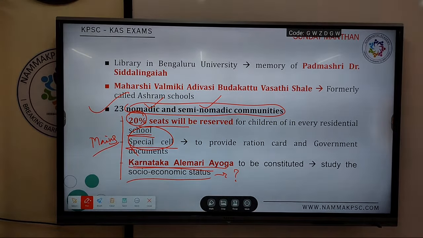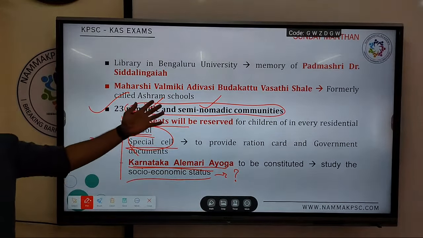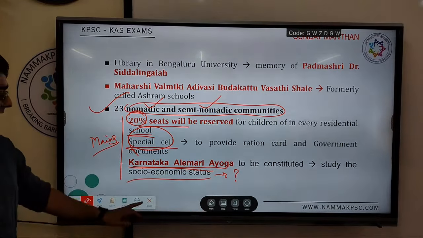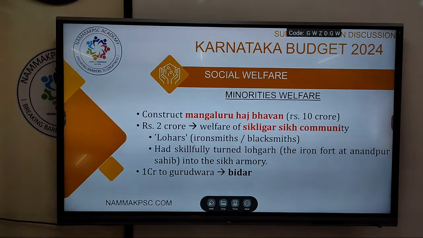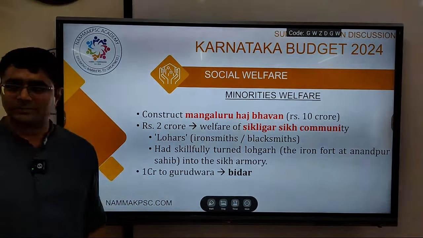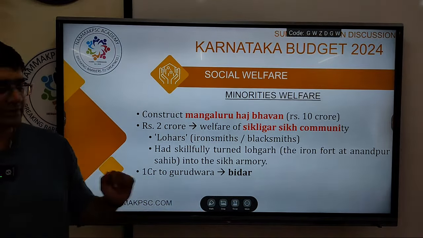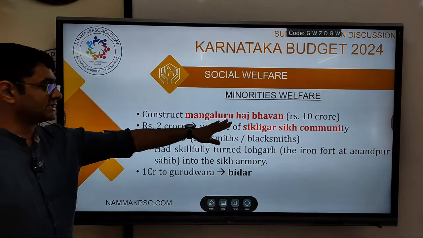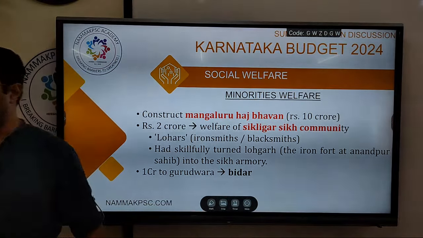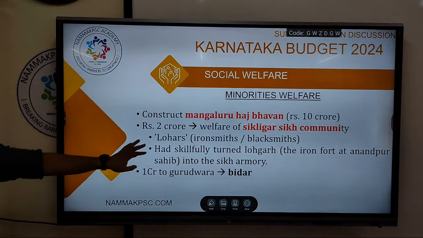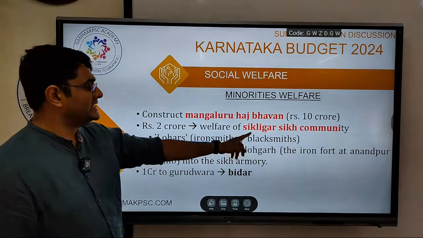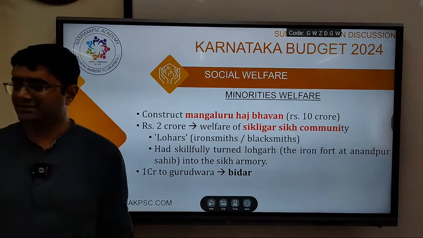So what we are doing is all vulnerable sections, women, then backward communities, etc. Continuing, minorities. Again, several things have been mentioned. Only those which are probably important from prelims I have kept over here. Construct a Hajj Bhavan in Mangaluru. Then 2 crore has been sanctioned for the welfare of the Sikh community.